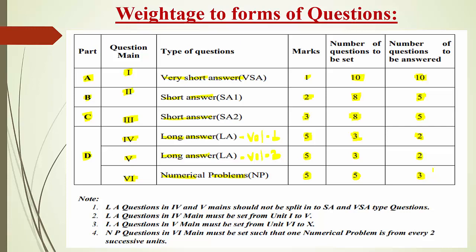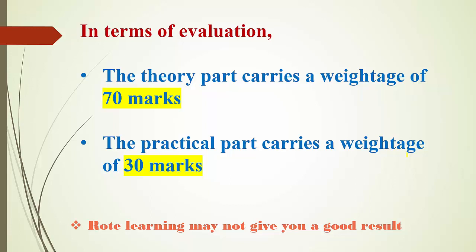This is the question paper pattern in the physics subject. When we go for evaluation, the theory part carries a weightage of 70 marks, and the remaining 30 marks will be for your practical. So totally 100 marks: 70 marks for the theory part and 30 marks for practical. In today's session, I am explaining only the theory syllabus, which carries 70 marks.